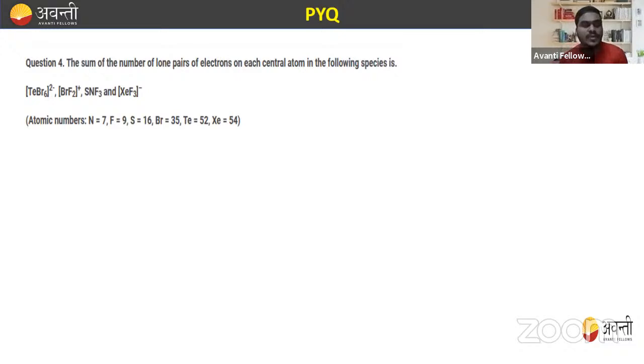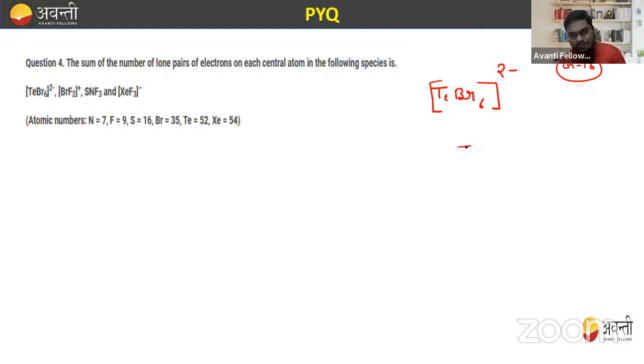That is, the sum of the number of lone pairs of electrons on each central atom in the following species, right? The sum of the number of lone pairs of electrons on each central atom. So let's see. In the first case, they ask TeBr6 minus 2. So from which group does this Te belong, beta? Yes, Te belongs to group 16. So we know that group 16 has 6 valence electrons.